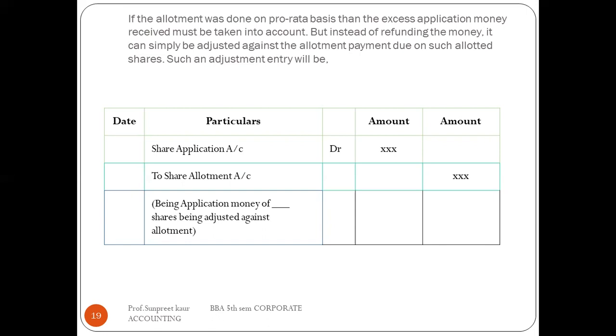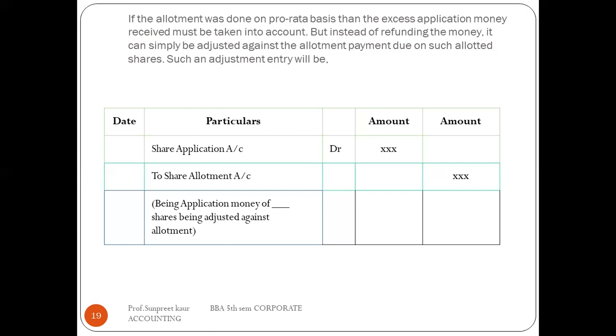For this, the adjustment entry which would be passed is share application account debit to share allotment account. As you know, here we have adjusted the amount against the allotment.